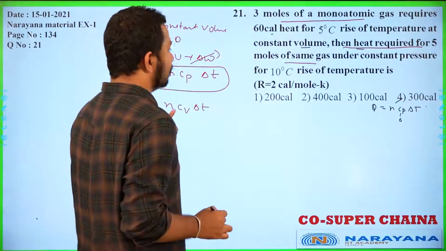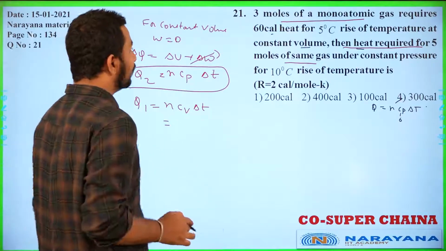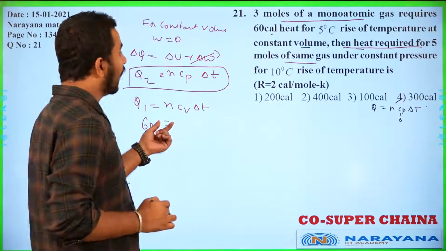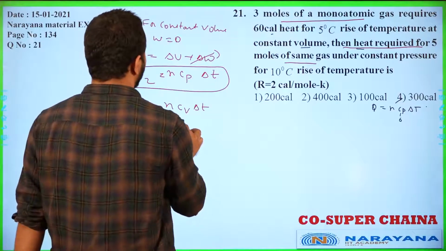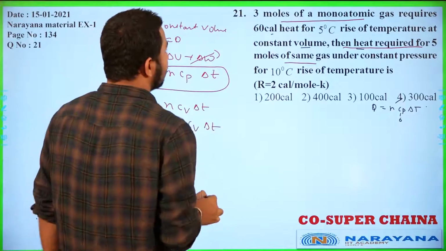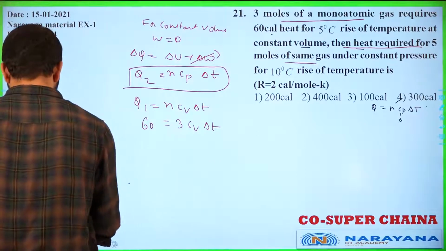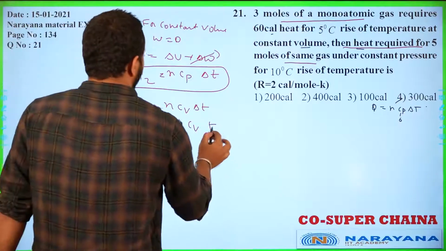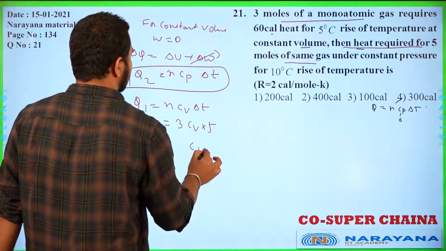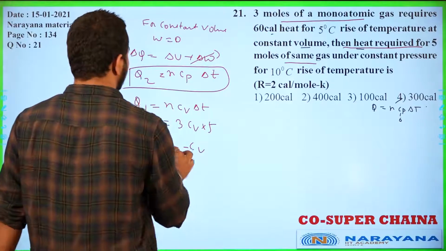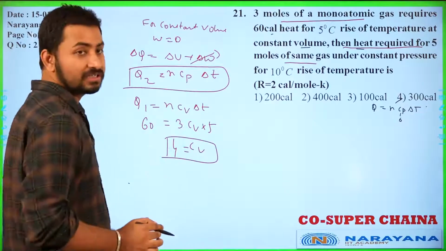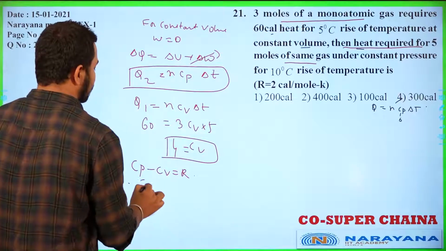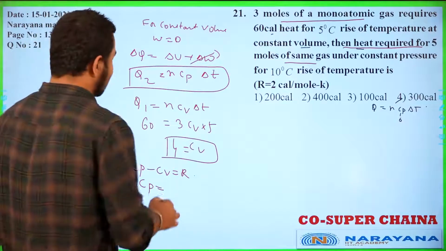So if you substitute the values, Q is given as 60, 3 moles, Cv, delta T is given as 5. If you substitute the delta T value, we can get the Cv value. Cv value will come as 4, just do this calculation. Cv value is coming as 4. So Cp minus Cv is equal to R. From here we will get Cp, students, Cp will be 6.